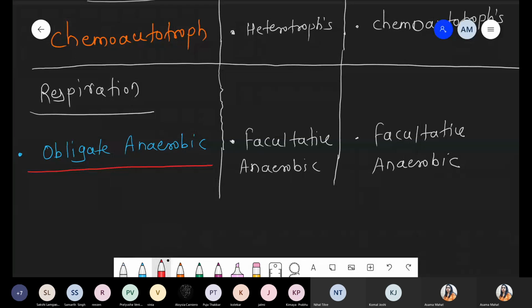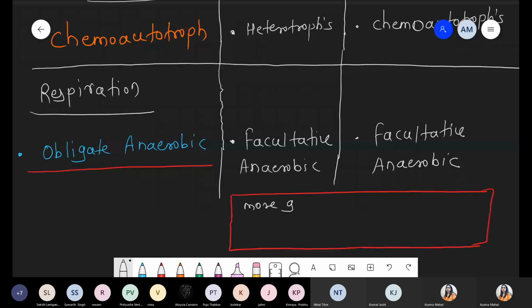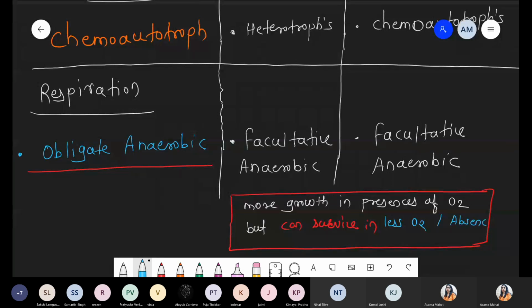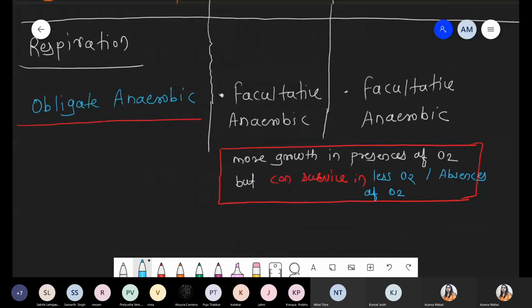So just quickly I'm writing this information. What is meaning of this facultative anaerobic? That is more growth in presence of oxygen, but can survive in less oxygen or in absence of oxygen. Such type of this bacteria, these are called as the facultative anaerobic.